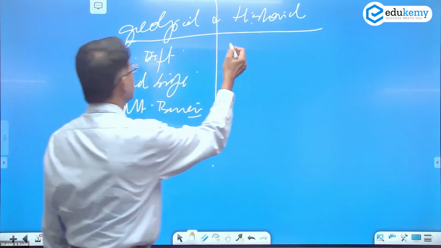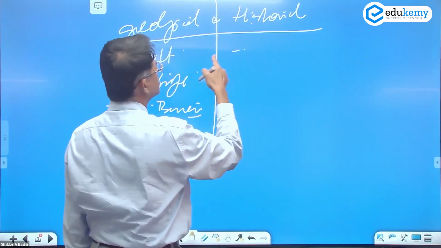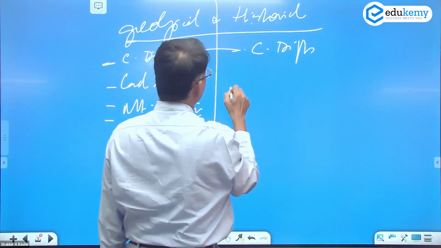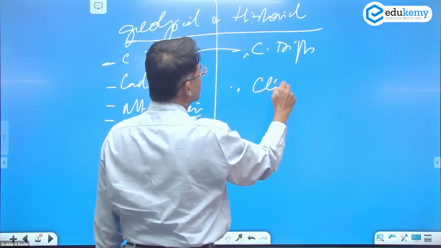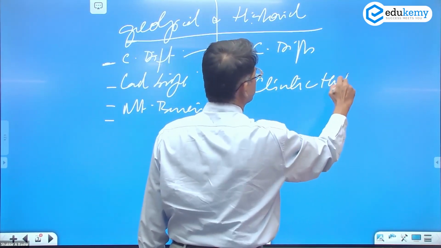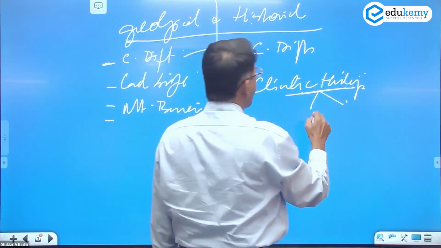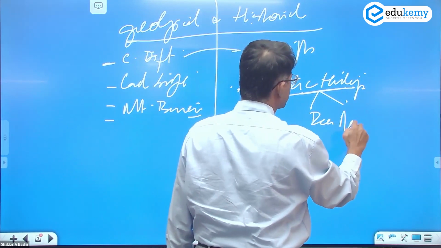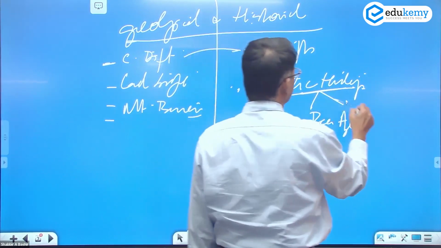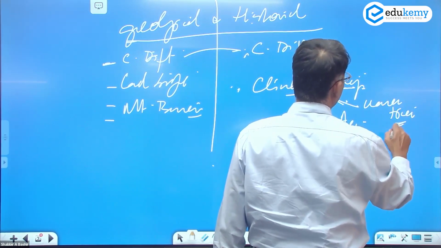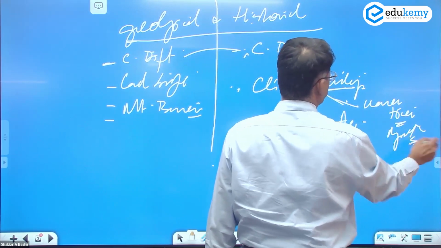And in historical, it is largely around continental drift again, plus you can also add the climatic history. Climatic history, you can talk about the impact of ice age, and you can talk about the warmer times that have led to migrations.